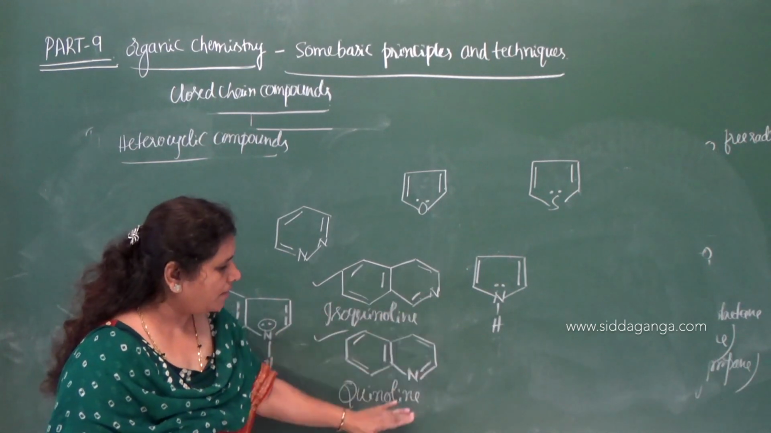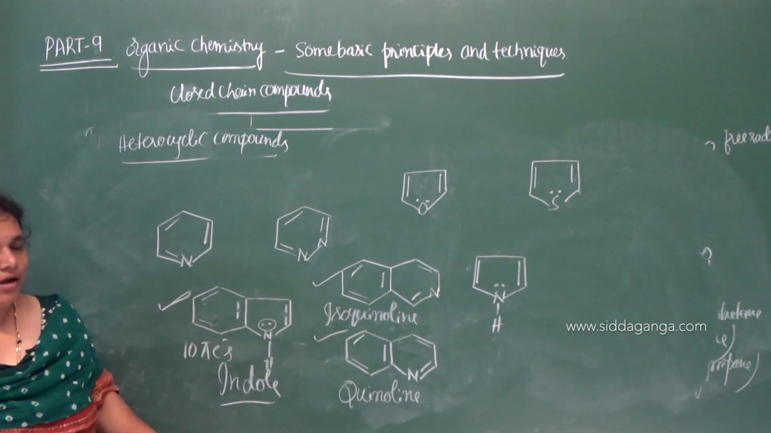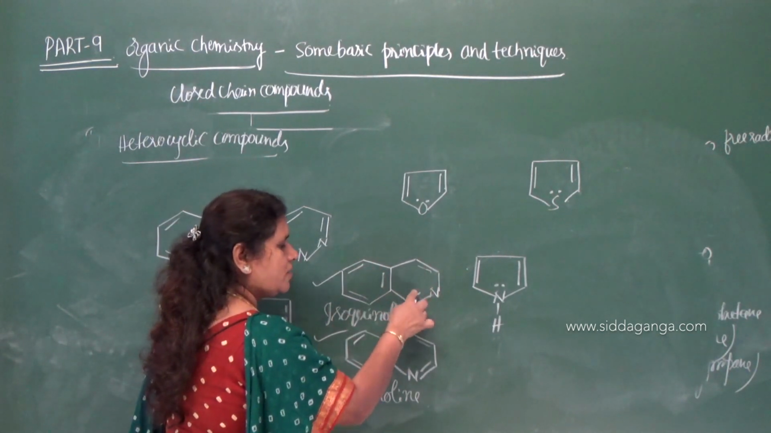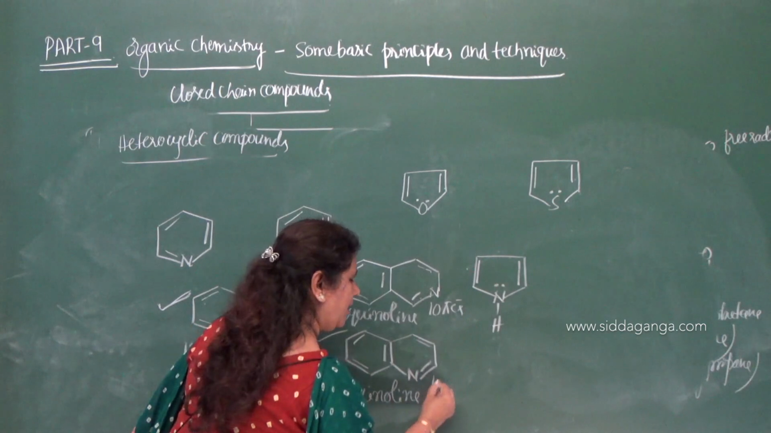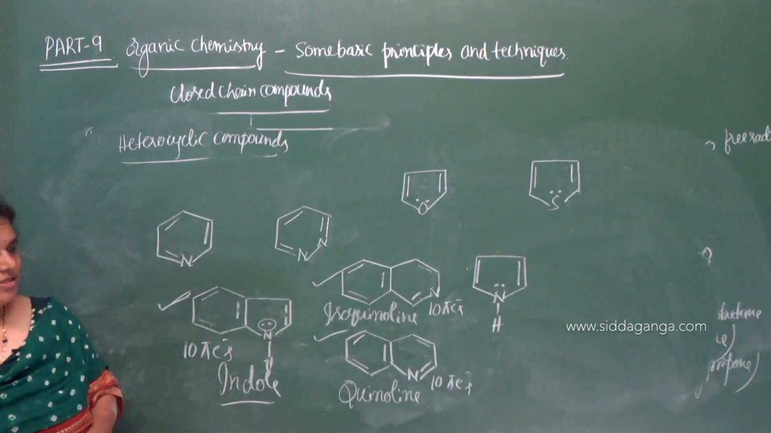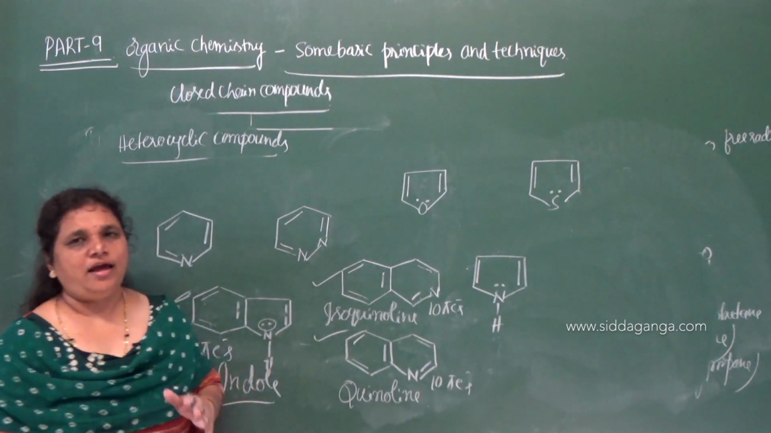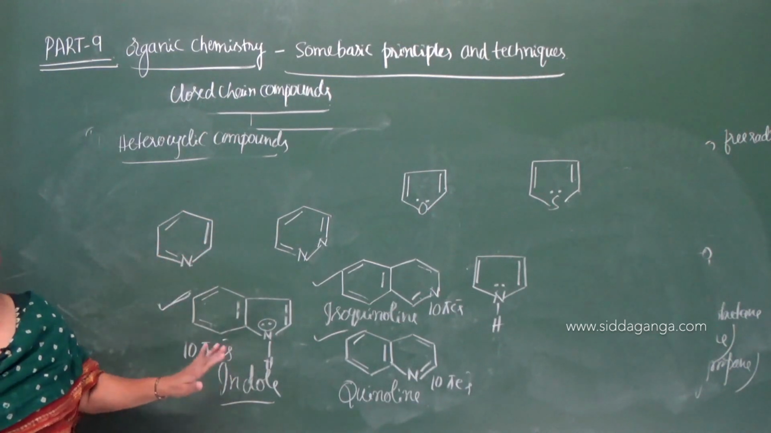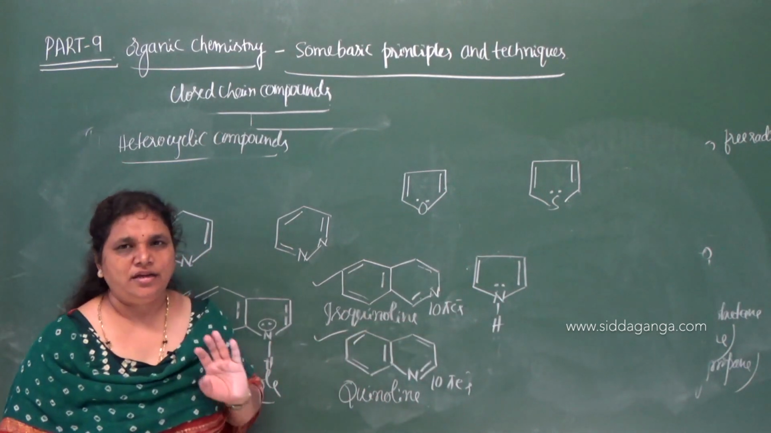Therefore, these two compounds are also heterocyclic, but we have to check whether it is aromatic or not. How many pi bonds are here? 1, 2, 3, 4, 5. So 5 pi bonds means 10 pi electrons. And it is also containing 10 pi electrons. Therefore, these two are also aromatic in nature. So they are planar, conjugated, containing 10 pi electrons, and hence they are aromatic. So give an example for heterocyclic benzenoid aromatic compound. Indole, you can give isoquinoline and quinoline as an example.